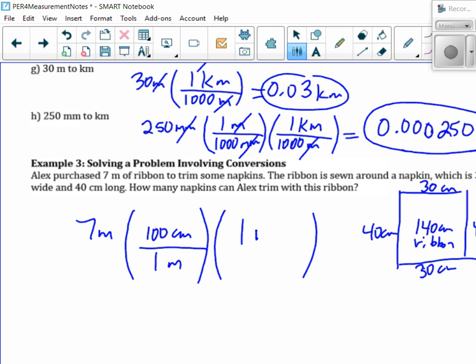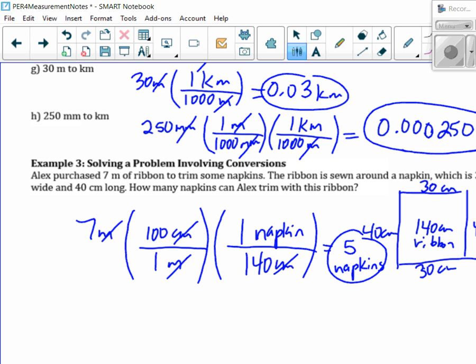Then I need to do the conversion for ribbon. 1 napkin contains how many centimeters? 140 centimeters. Do you see my conversion, how the units work? So meters cancel, centimeters cancel, and I'm left with how many napkins I need. So what's my answer? 700 divided by 140. 5. 5 napkins. Okay,